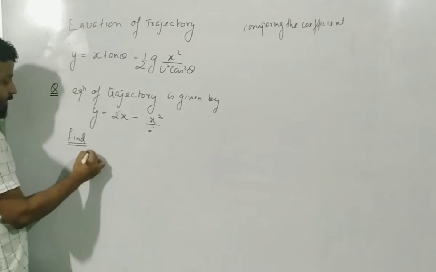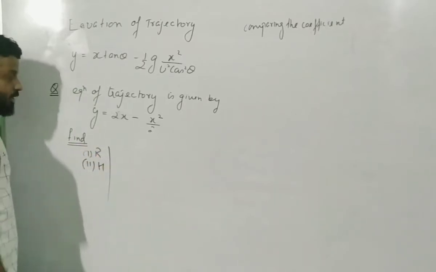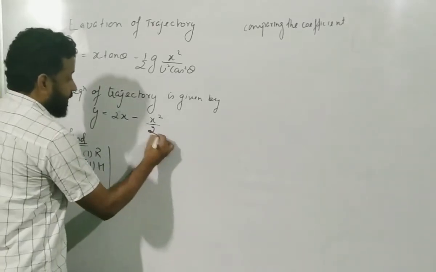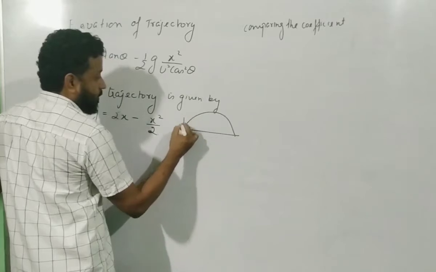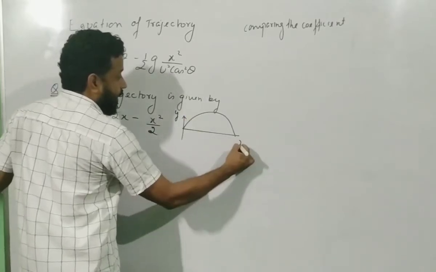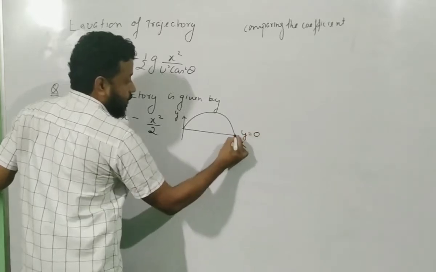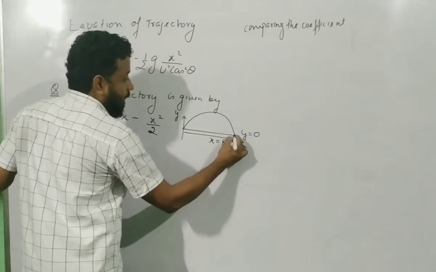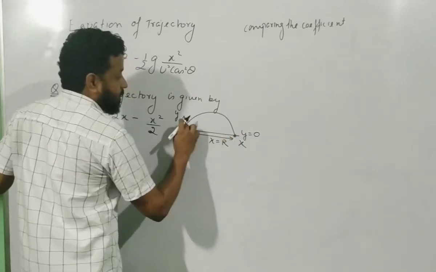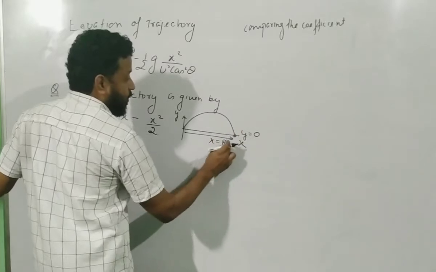So I have to find the range, and then I have to find the maximum height. Now how am I going to find this? Equation of trajectory means this. Correct? So this is a graph of y and x. Now what is the value of y here? The value of y here is 0 at this point. Which point? When the value of x becomes equal to r, the value of y is 0 because it has come back to the ground. So the y coordinate is 0 here and the x coordinate is r.